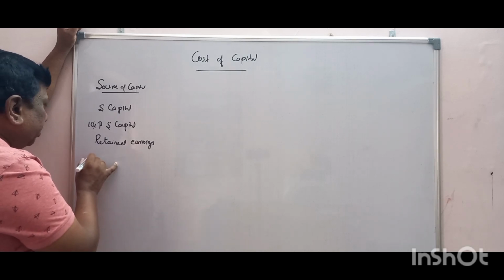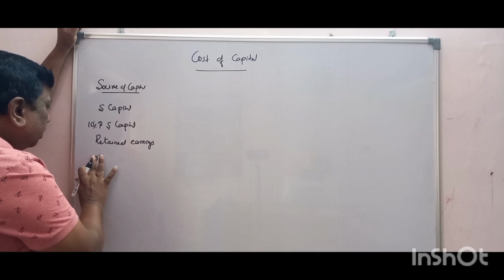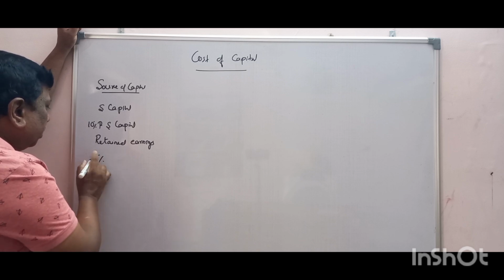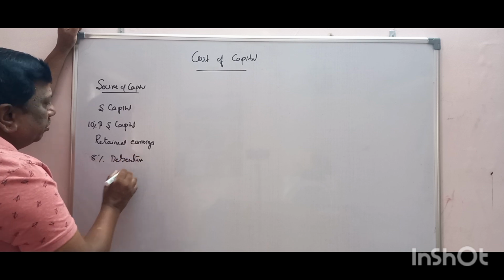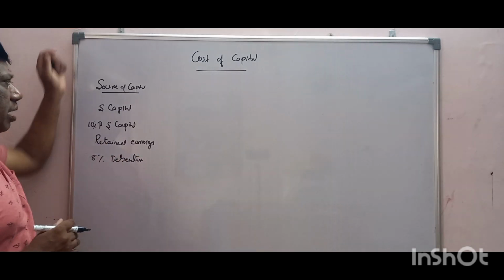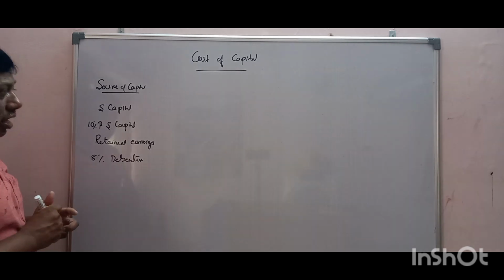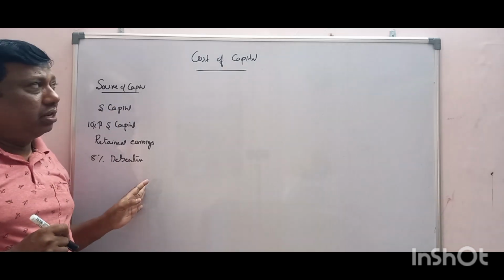Next, we are issuing debentures to get capital. Maybe I'll write 8% debentures. Mainly these are the sources of capital. See, we collected these sources of capital.